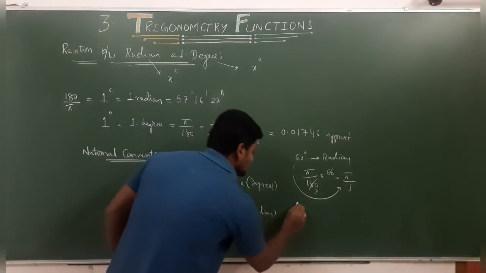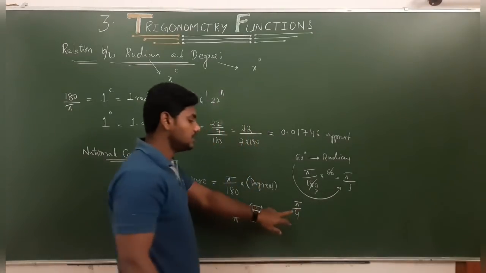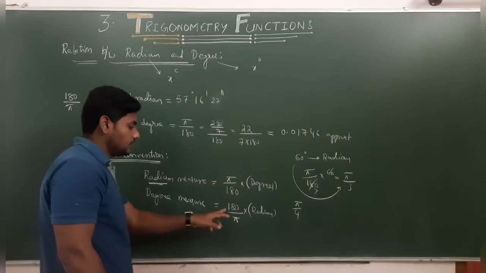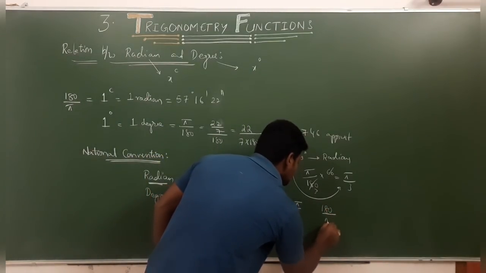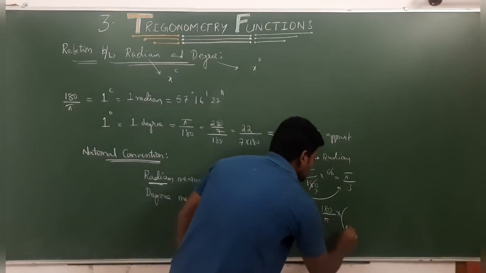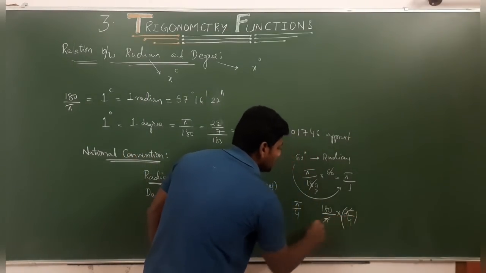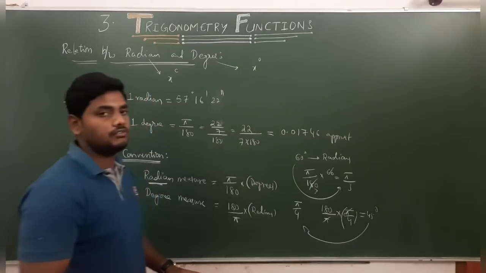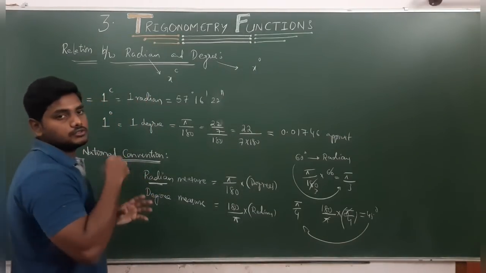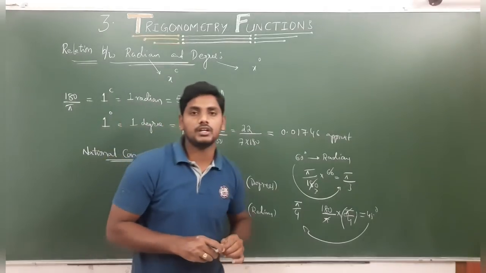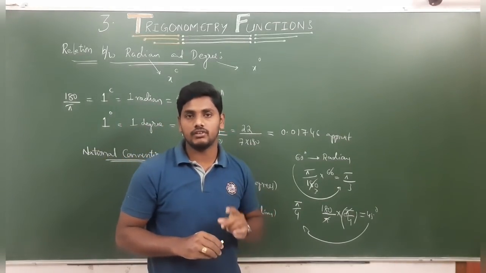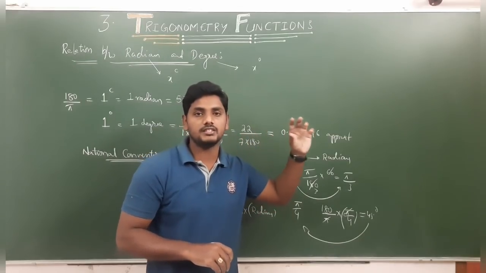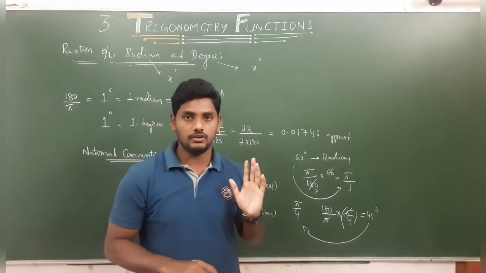Next, if they give, for example, pi by 4, this is in terms of radians. If you want to convert into degrees, you need to use this formula, which is 180 by pi into radians. How many they have given? Pi by 4. So pi cancels, 180 by 4, which is equal to 45 degrees. Like that we convert radians to degrees and degrees to radians, which is very important for the 1 mark question. Compulsorily they will ask a 1 mark question on how to convert, like convert 4 radians into degree measure. So those problems we will solve now.